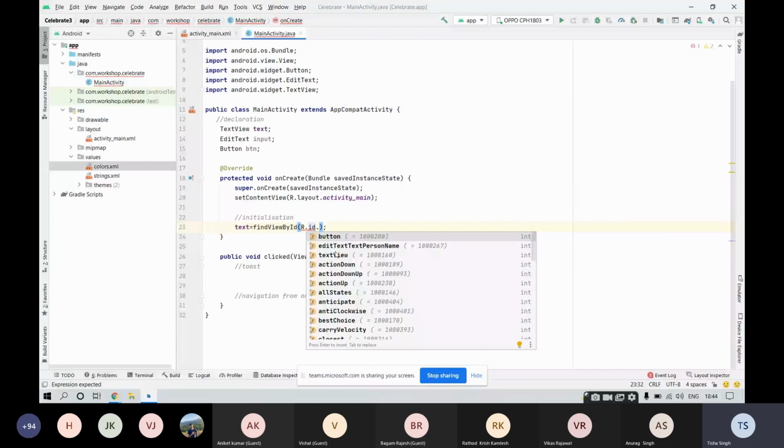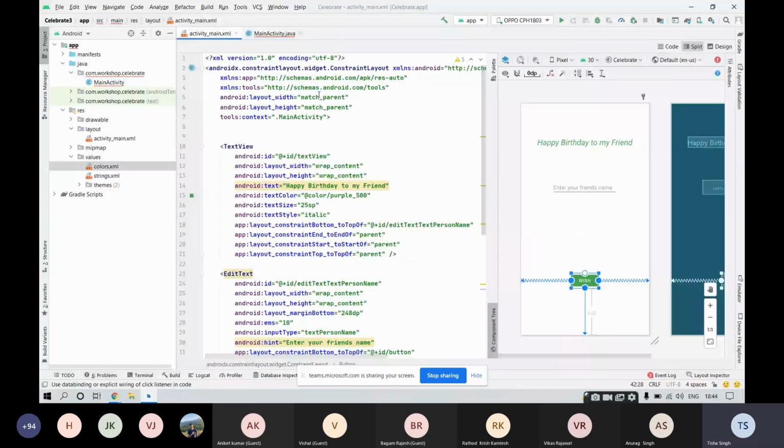So go over here and see whatever was the name of your text view id. The name was textView. You can see the id over here. For the text view widget, the name of the id was textView, right? So write textView. Here it is coming.